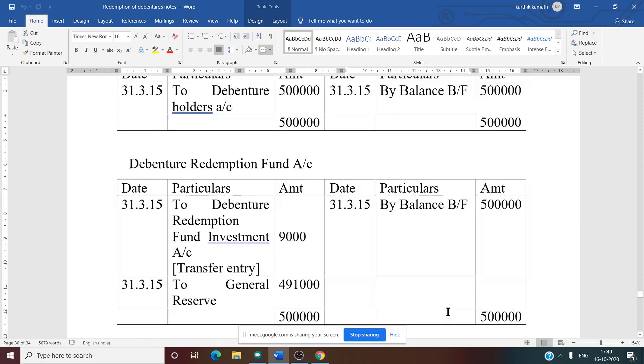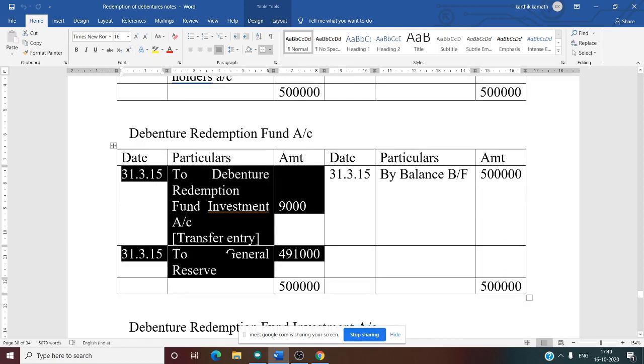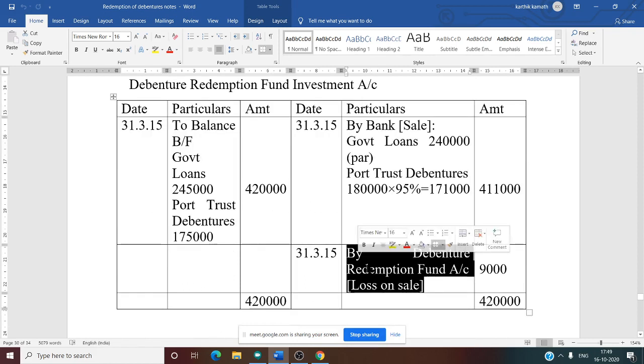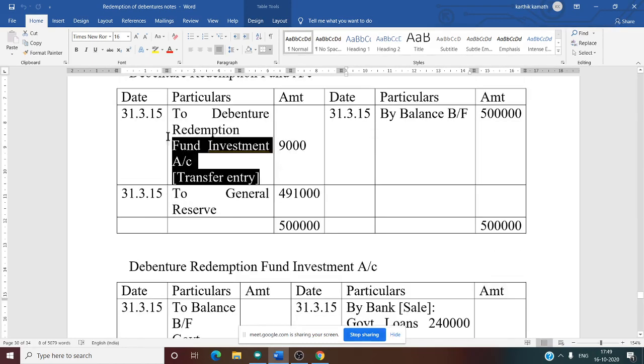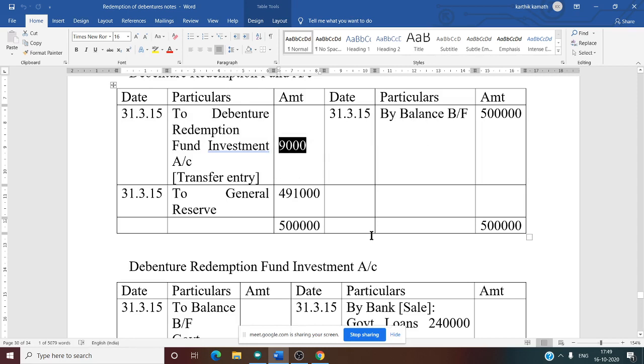Now we need to go to the second account, where we have not written information on the debit side. On the debit side, one piece of information is the transfer entry. Why a transfer entry? When there is a profit, we write it on the credit side by the investment account; here in this question there is a loss, so we write it on the debit side. So the transfer entry is to the debenture redemption fund investment account, loss 9,000. Now the credit side total is 5 lakh, and the debit side also needs to be 5 lakh.